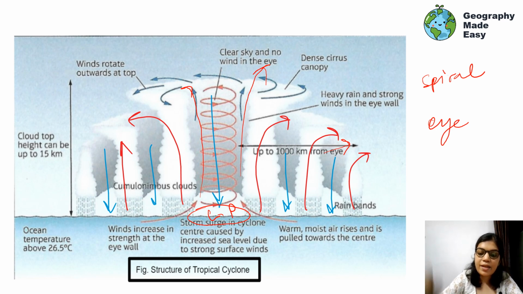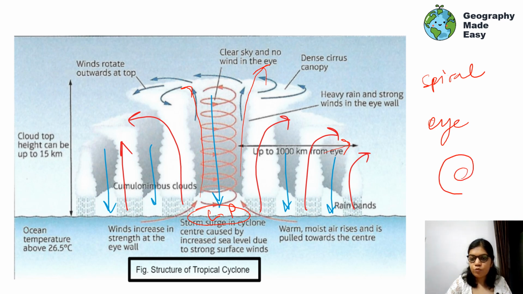So the air which is rising also comes down. There is a constant supply of air moving up and moving down in this storm. So we have the 3 parts of the storm: the eye, the throat, and the different bands. Sometimes we have the tail of the storm also, which is seen from the satellite image.